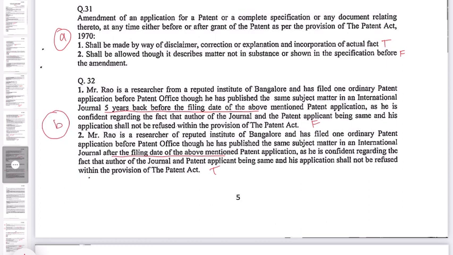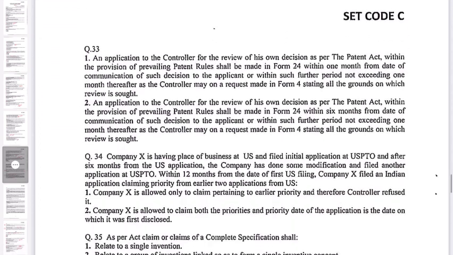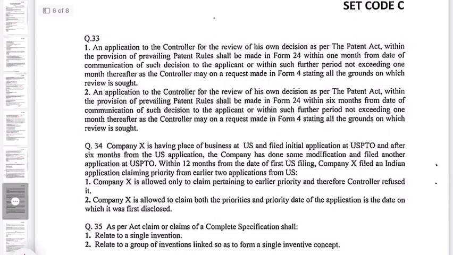Question number 33. Statement 1: An application to the controller for the review of his own decision as per the Patent Act within the provision of prevailing patent rules shall be made in Form 24 within 1 month from the date of communication of such decision to the applicant or within such further period not exceeding 1 month thereafter, as the controller may, on a request made in Form 4, stating all the grounds on which review is sought.